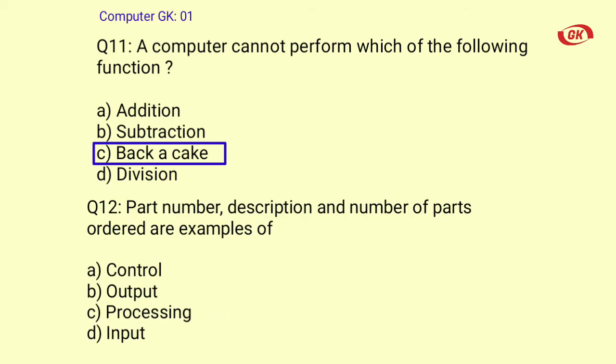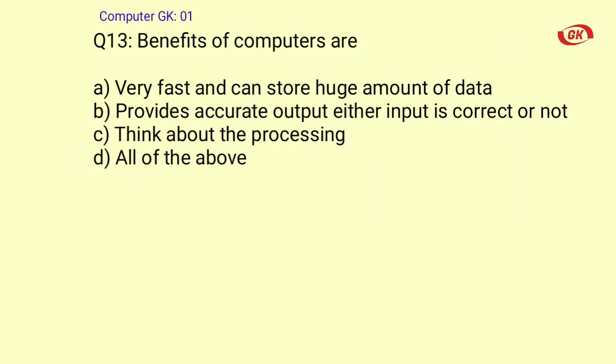Question number 12. Part number, description and number of parts ordered are examples of A. Control, B. Output, C. Processing, D. Input. The correct answer is option C. Processing.